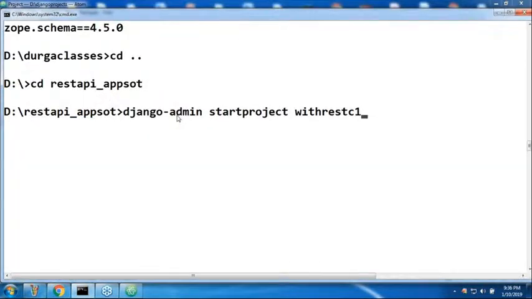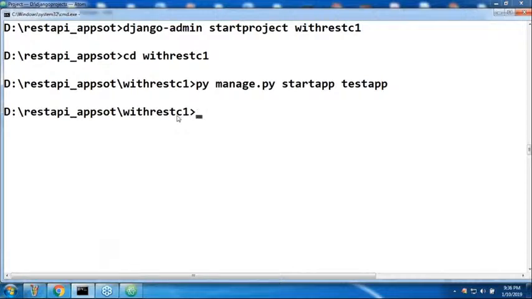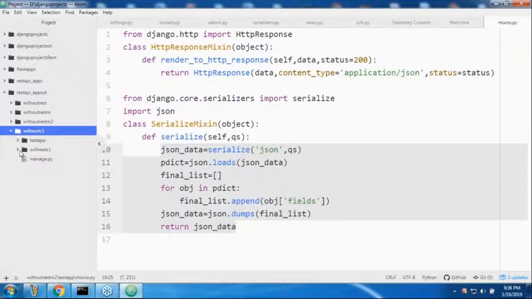Now observe, with restc1, my next requirement is to start the project. py manage.py, what is the next one? Start the app, testapp. Now the test app is ready.